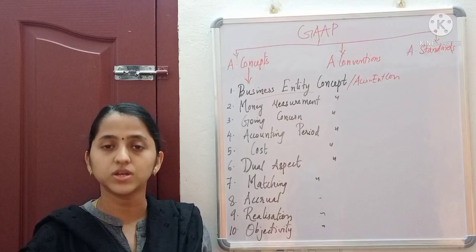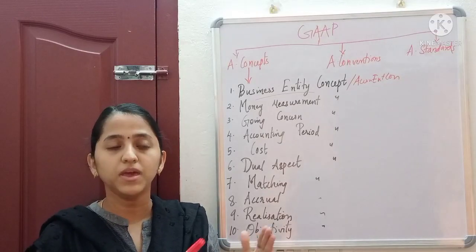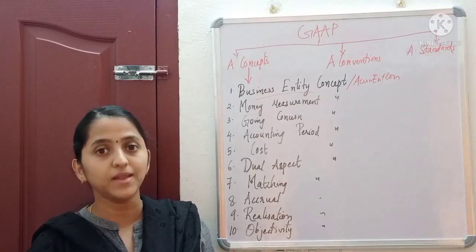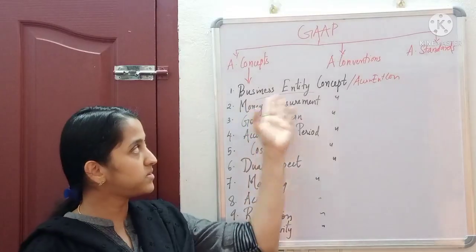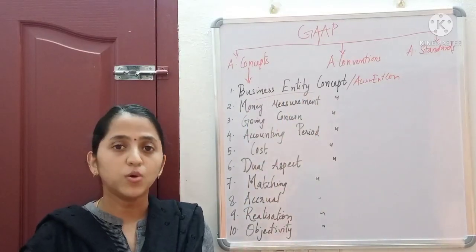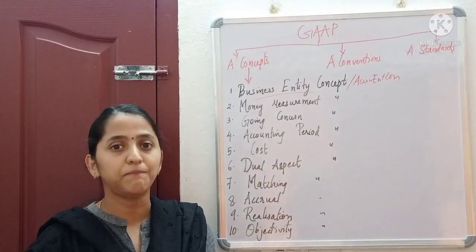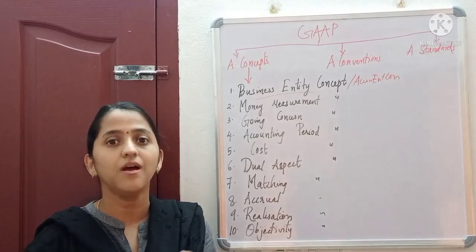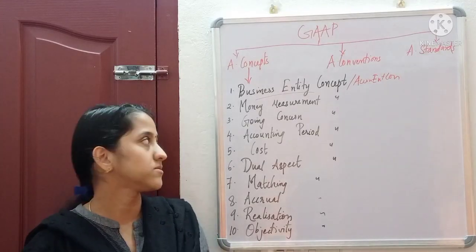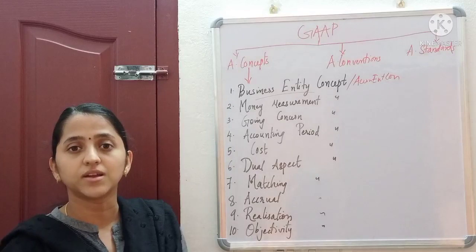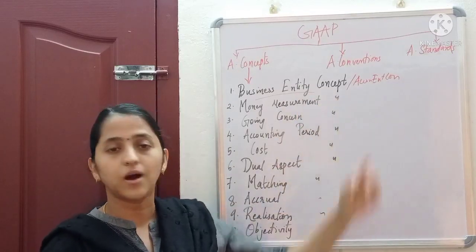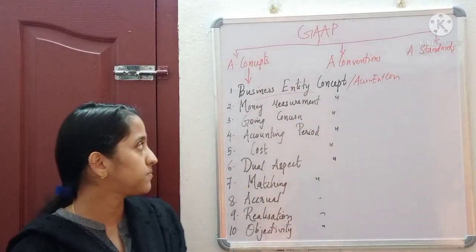Always the transactions of the business have to be kept separate from its owner. No transactions should be clubbed with the owner's personal things. So that is business entity concept, or it is also known as accounting entity concept.